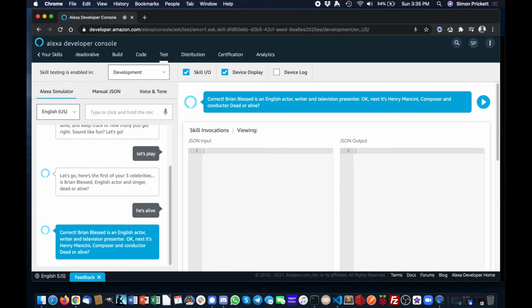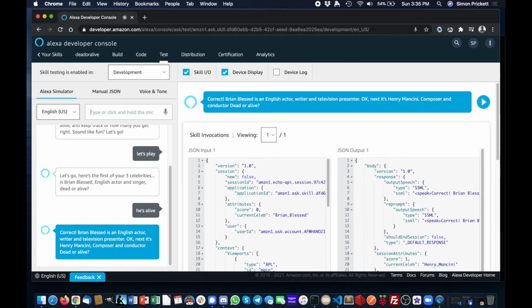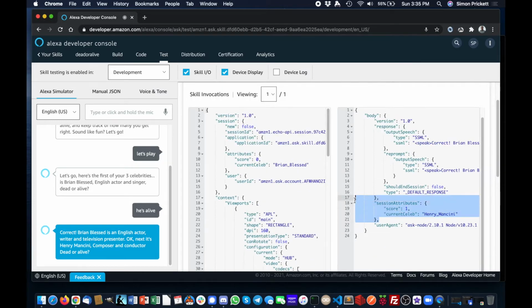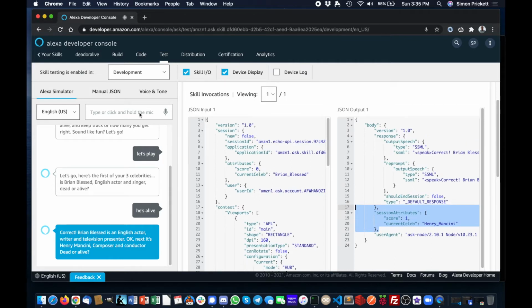Correct. Hey, we got it right. Brian Blessed is an English actor, writer and television presenter. Okay, next it's Henry Mancini, composer and conductor, dead or alive? So again, next round, what you'll see in here is the session attributes have now updated. So I have a score of 1, I got the last one right, and my current celeb is updated to Henry Mancini. So we're going to say that he's dead, I think.